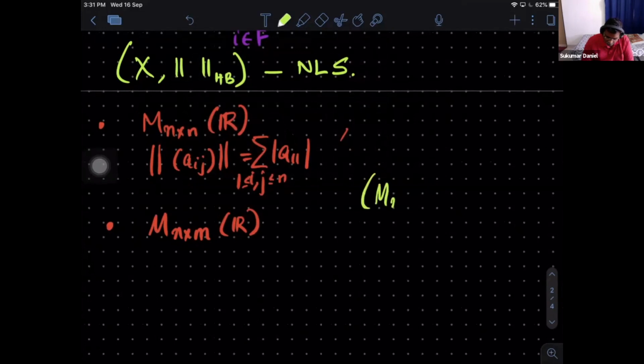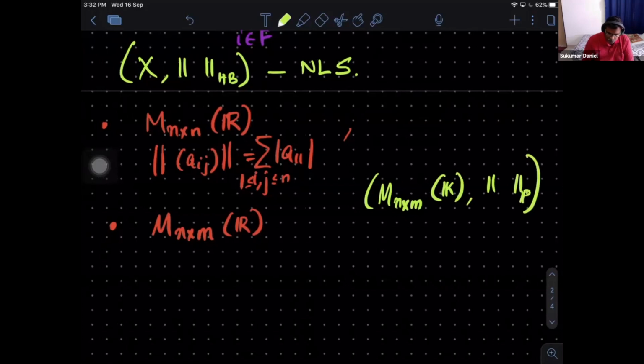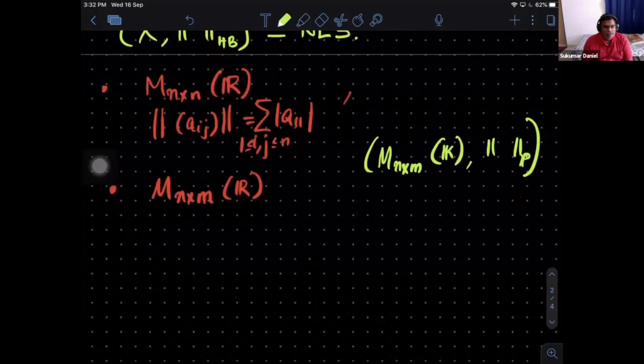So M_{n by m}, not only over R, any field if you take, and then an appropriate norm. We can continue to call them p-norms. This is like the 1-norm here, power 1. We can define all the p-norms. It's not difficult to check. And so the matrices also form a normed linear space.